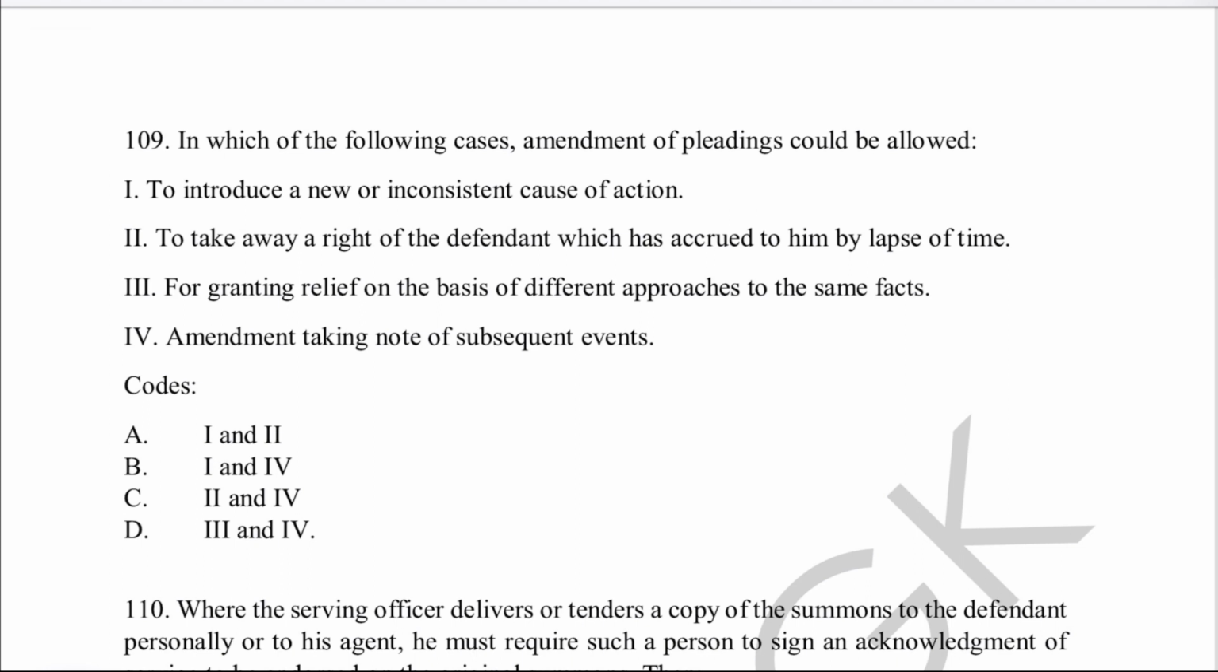Come to question number 109. In which of the following cases could amendment of pleadings be allowed? Mentioned where? Under Order 6, Rule 17. Could be allowed to introduce a new or inconsistent cause of action, to take away a right of the defendant which has accrued to him by lapse of time, for granting relief on the basis of different approaches to the same facts, or option 4, amendment taking note of subsequent events. The right answer here is option number D, both 3 and 4.